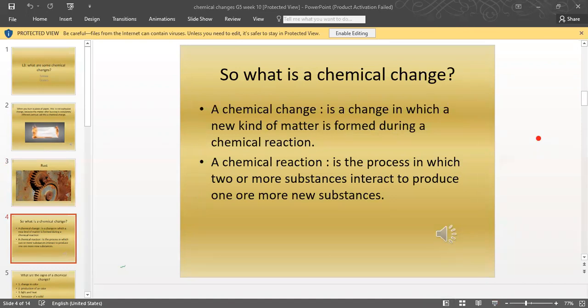A chemical change is a change in which a new kind of matter is formed during the chemical reaction. Can anyone give me any other example of a chemical change, except for burning and rusting, in which we are creating a new kind of matter? Raise your hand.